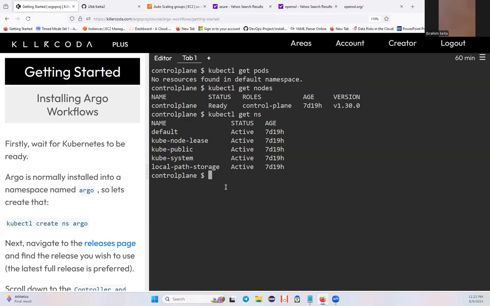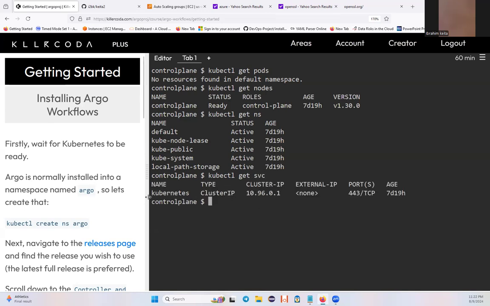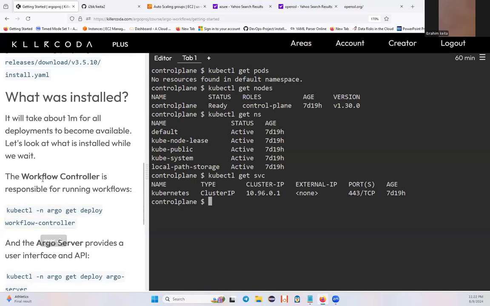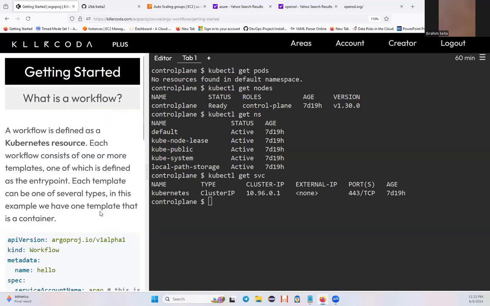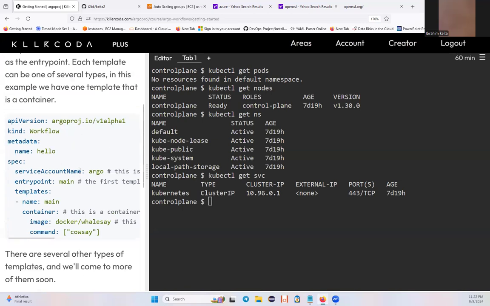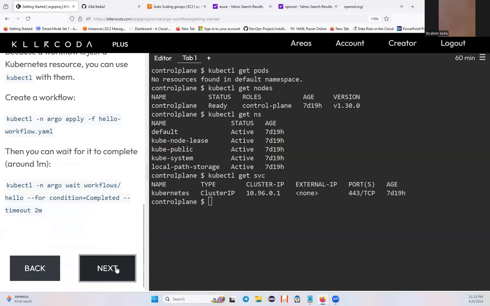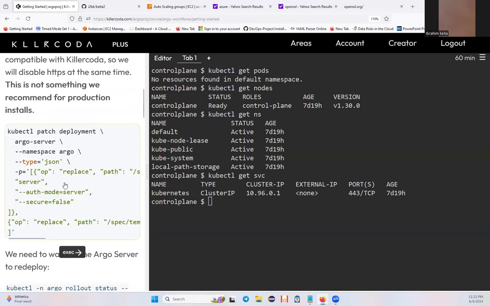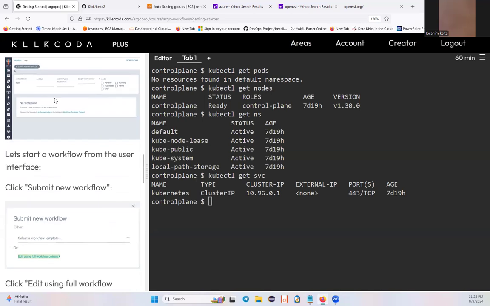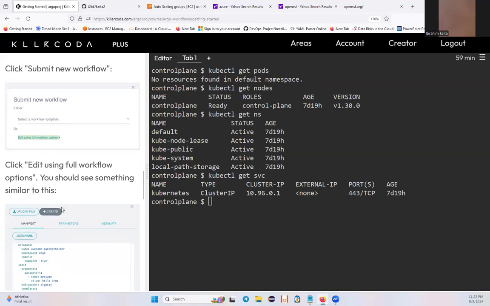You can see it. It's kubectl get svc. You can see it. This is the default Kubernetes service, the cluster IP. Yeah, so follow the process and we can do it. And next time, this is one of deploying my workflow, do it, right? And you need to do all this, and then we can see how these things work on the browser.